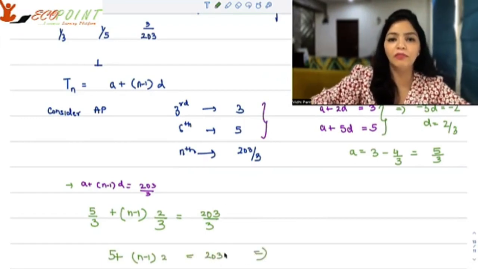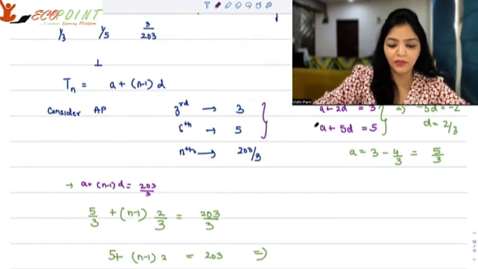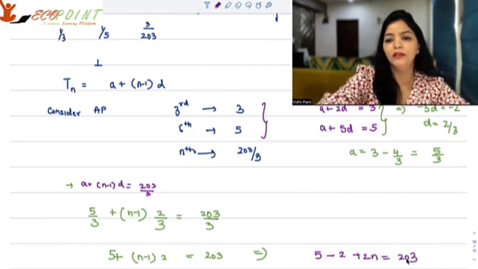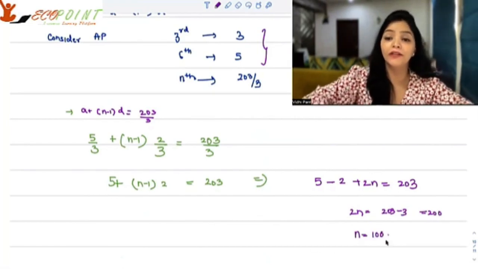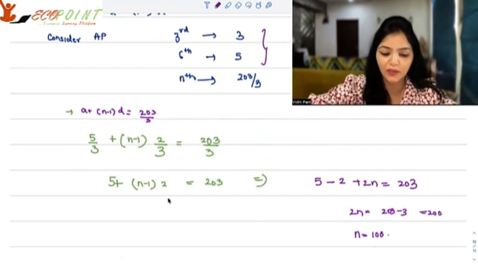That implies 5 minus 2 plus 2n is equal to 203. Hence 2n is equal to 203 minus 3, that is 200. So n is equal to 100. So there are 100 terms in this harmonic progression that we just worked with.